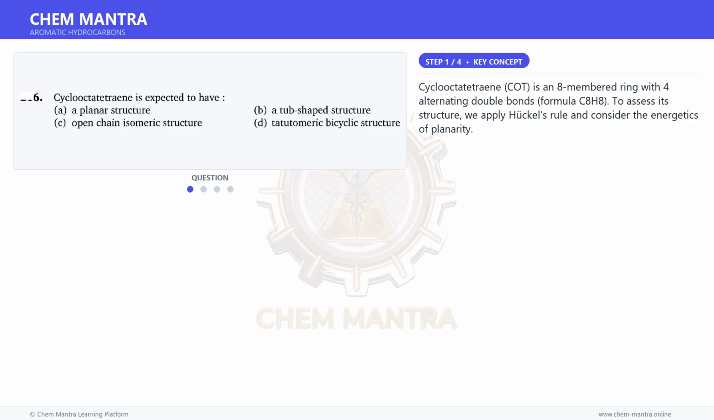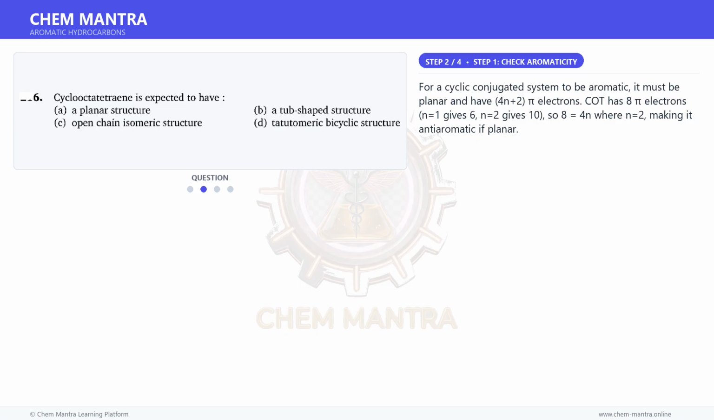Cyclooctatetraene, COT, is an 8-membered ring with 4 alternating double bonds, formula C8H8. To assess its structure, we apply Hückel's rule and consider the energetics of planarity. Moving on to the next step.